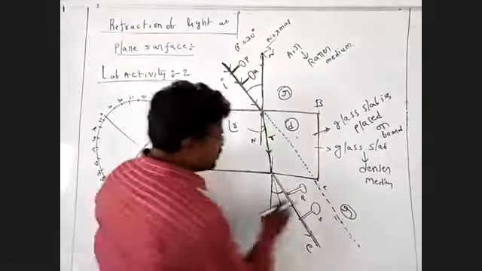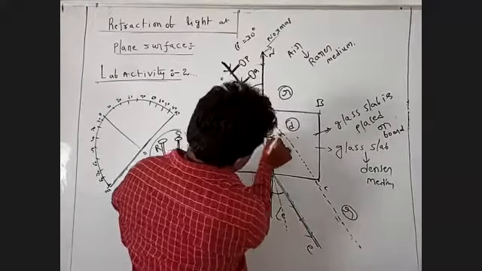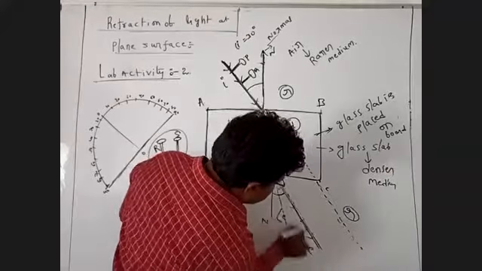What is the meaning of lateral shift? This is the actual direction of the incident ray, and this is the emergent ray.